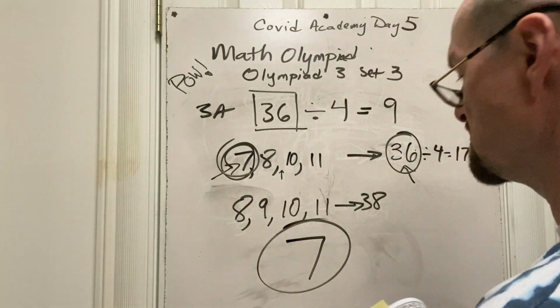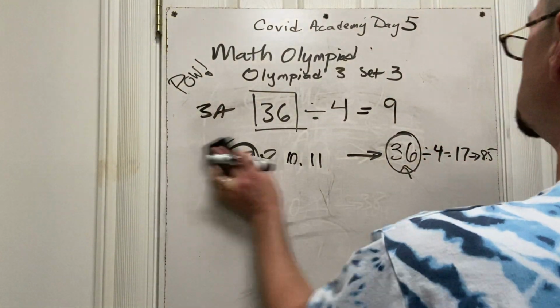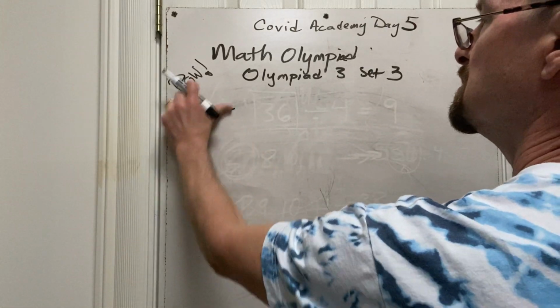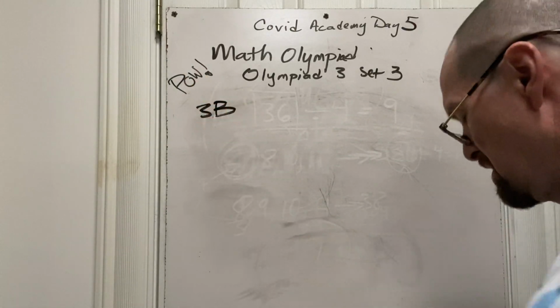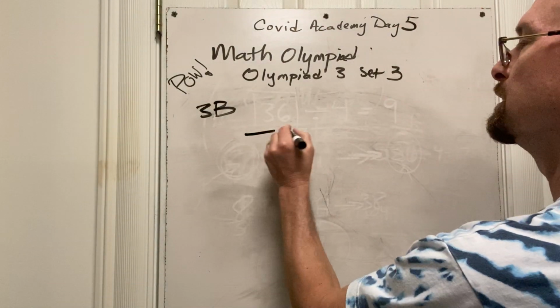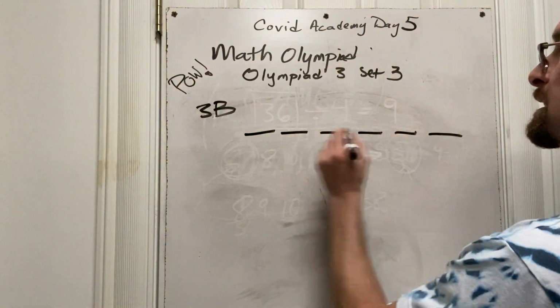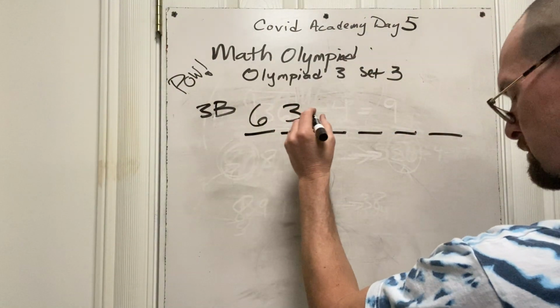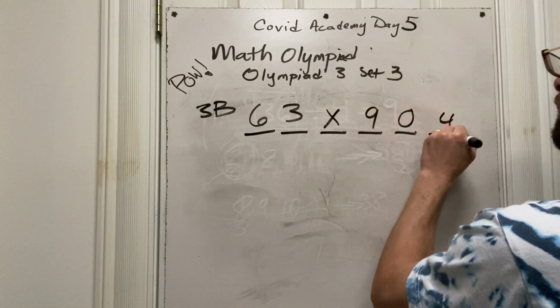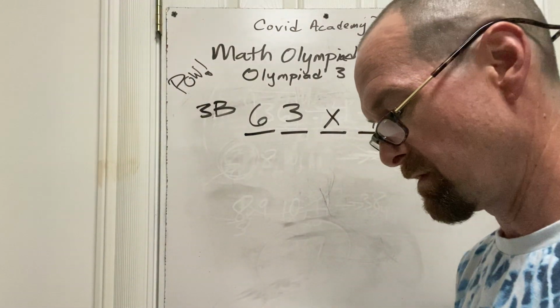That's number 1. And now we're going to do number 2, which is actually problem 3B. Okay, very good. All right, the 6-digit number: 1, 2, 3, 4, 5, 6. We've got 6, 3, X, 9, 0, 4.